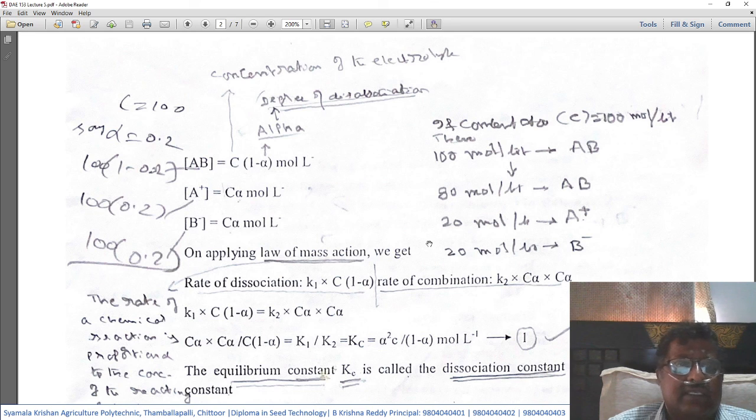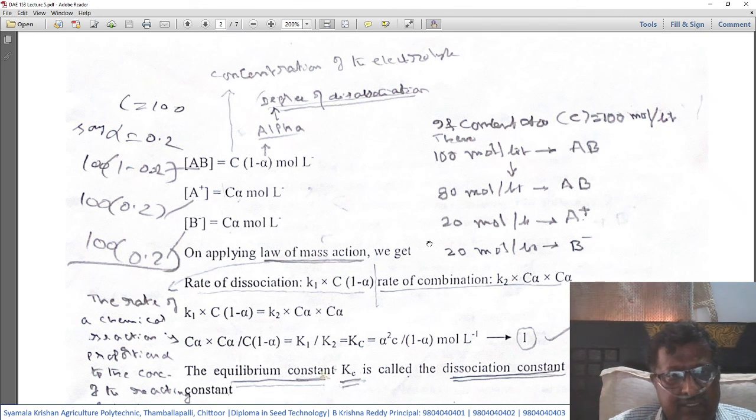So in other words, say for example you take the concentration as 100, and alpha will be 0.2. For AB, it will be 100 into 1 minus 0.2, that is 80%. For the A plus ion, it will be 100 into 0.2, that is 20%.